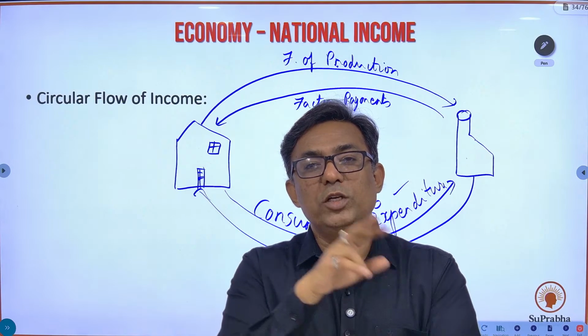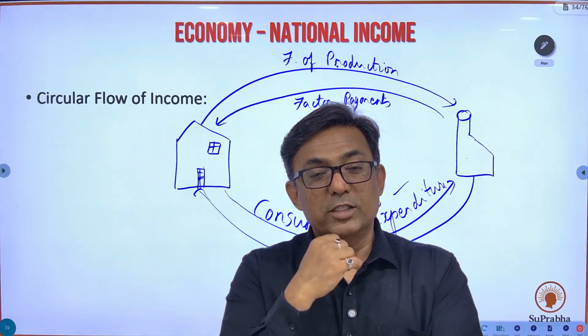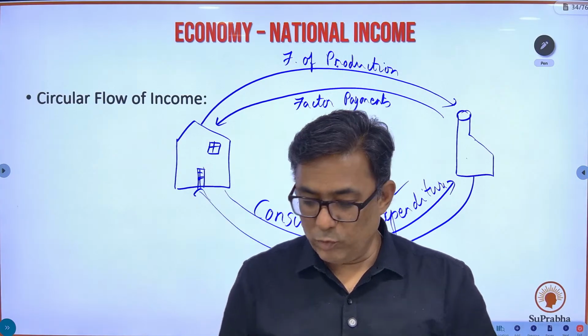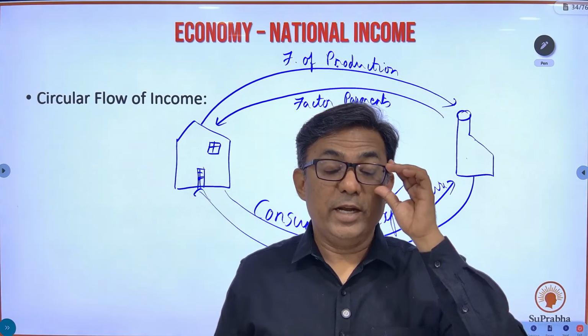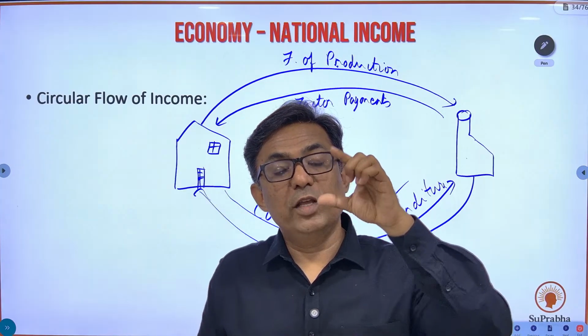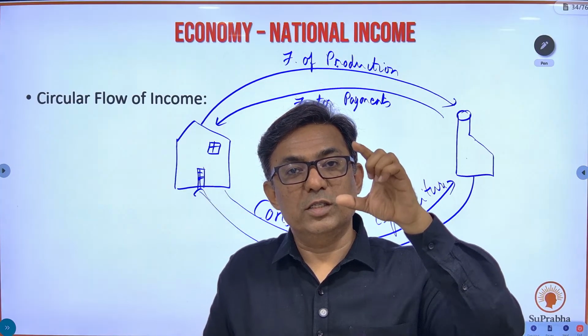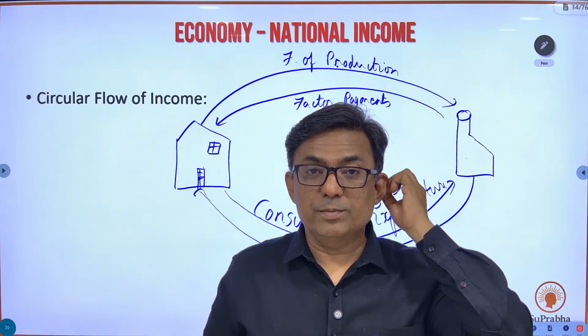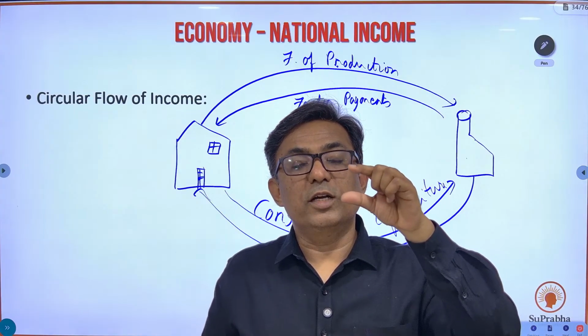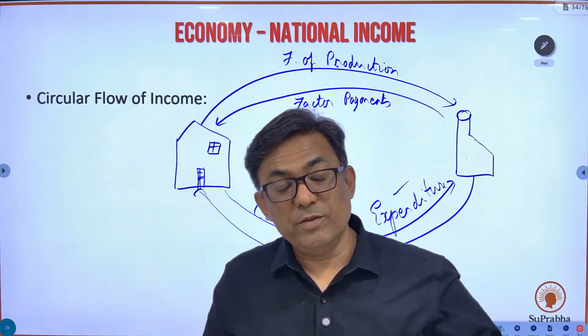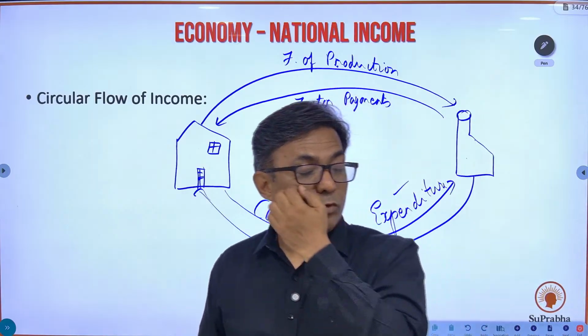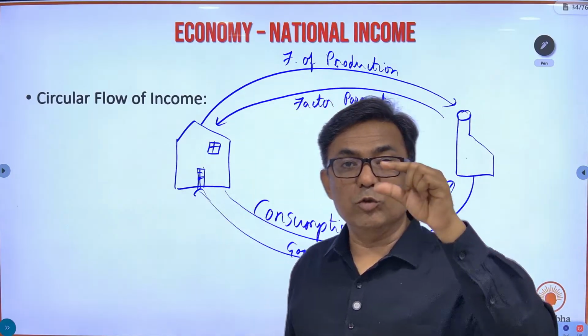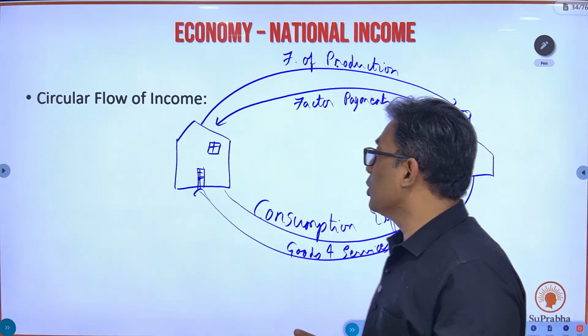So this goes on year, week, day, and centuries together. This flow is continuously going on. Yes, at times of prosperity, this flow will increase. The volume will increase. During times of recession, the volume will decrease. But there will be a circular flow of income. It will either expand or reduce, but it will be continuous.